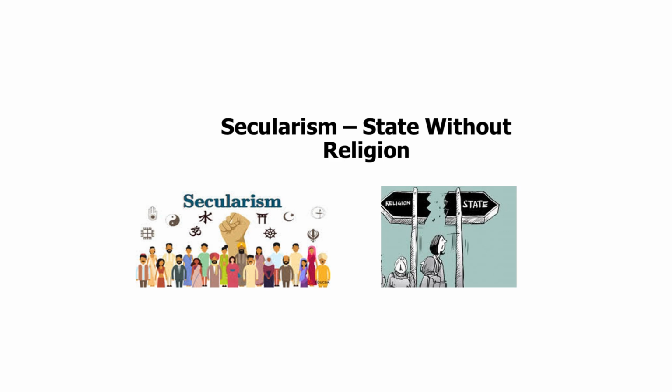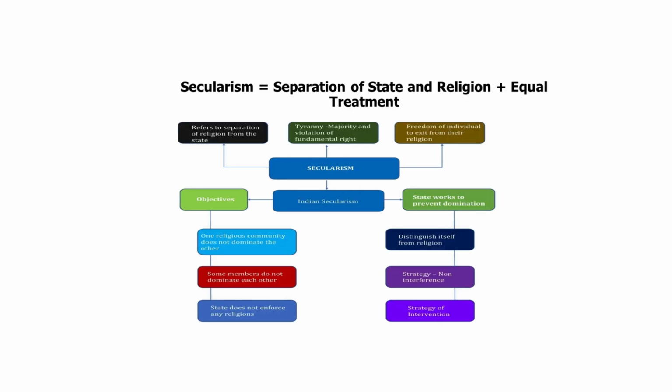We can understand it through an example: countries like France, India, and the United States have embraced secularism. In these countries, while religion may play a pivotal role in people's lives, it doesn't dictate the country's law or political structure. When we move forward, we understand that secularism is basically the separation of state and religion plus equal treatment.